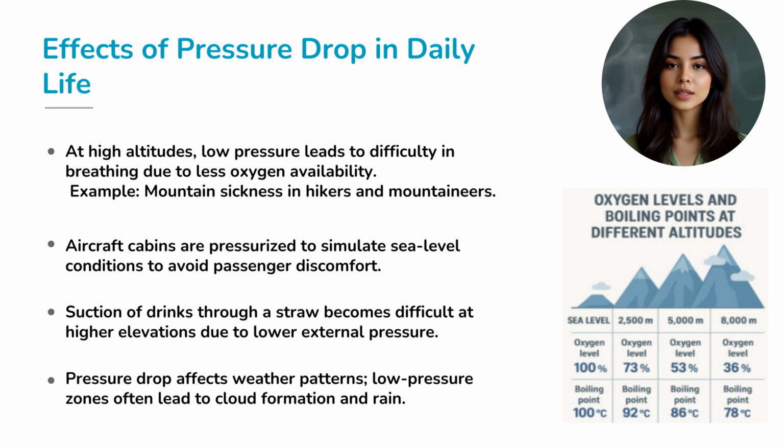Here's something fun. Try drinking through a straw on a mountain and you'll notice it's harder. That's because the external air pressure helping push the liquid up is lower. And in weather science, pressure drops signal upcoming storms. Low pressure zones often lead to rainfall and clouds, while high pressure brings clear skies.